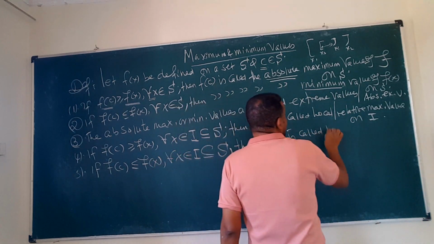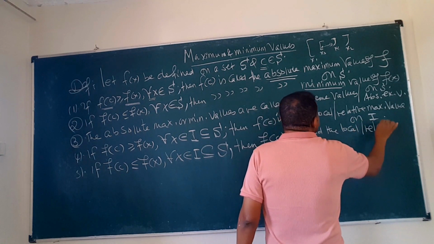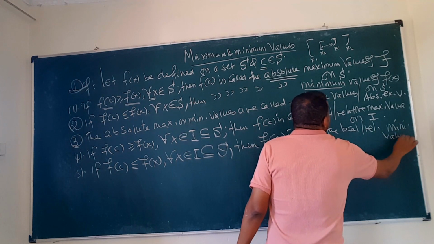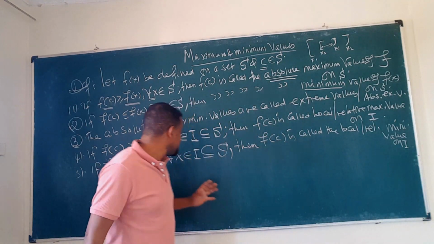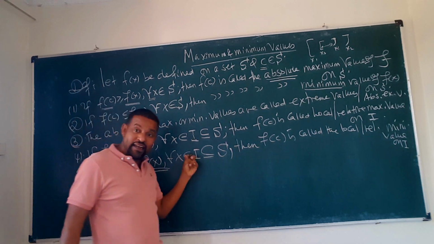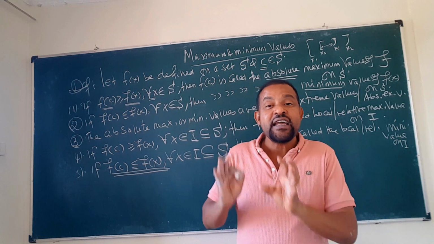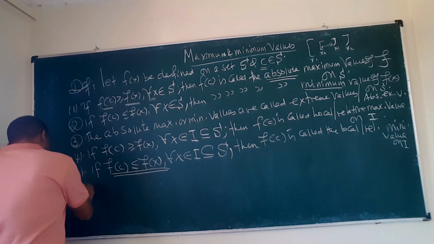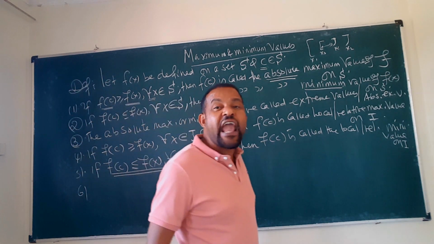It is called the local or relative minimum value, the minimum value of course on I. So if f of c is less than all f of x on I, then this f of c is the local minimum value. Then the local minimum or maximum values are called relative extreme values.